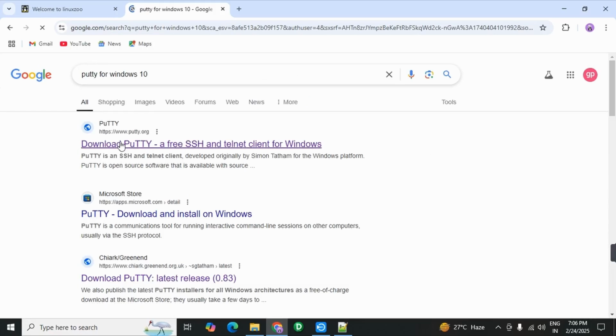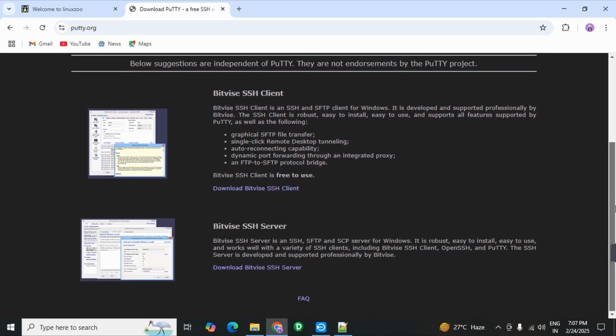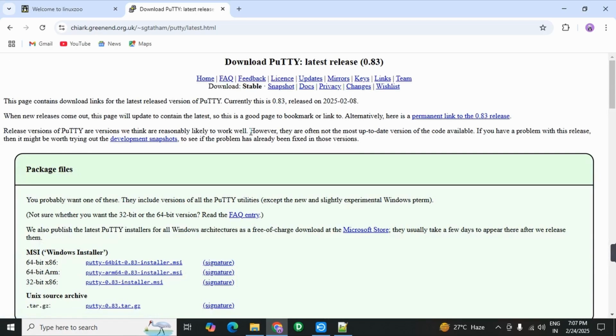Now this is the first one, www.putty.org. This one you have to select it. In here you have to select first one. Okay, this one. Click on it, download PuTTY, and this 64-bit x86 MSI Windows installer, select first one because my system supports 64-bit.